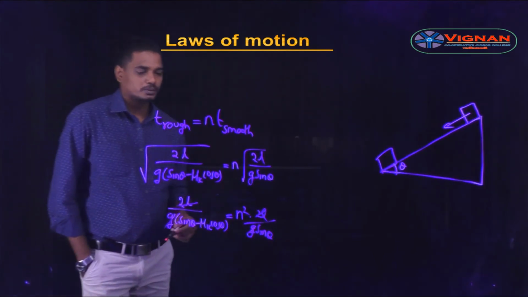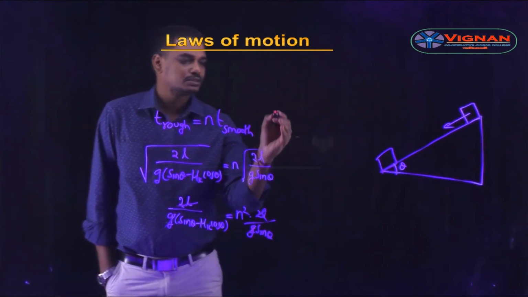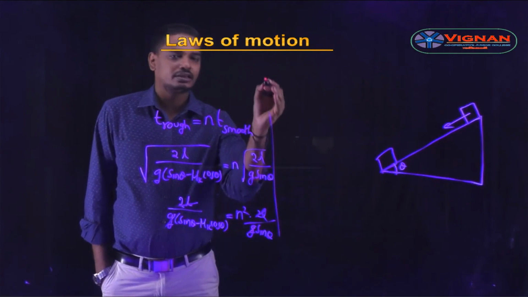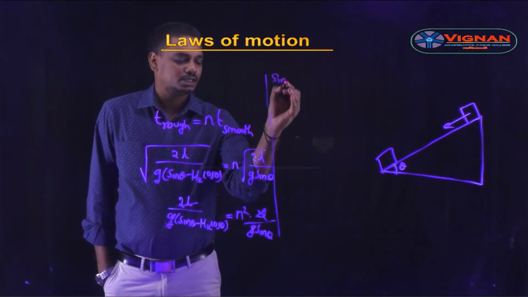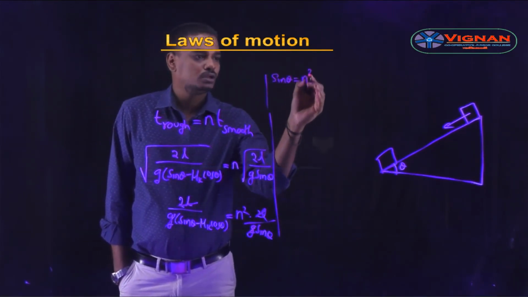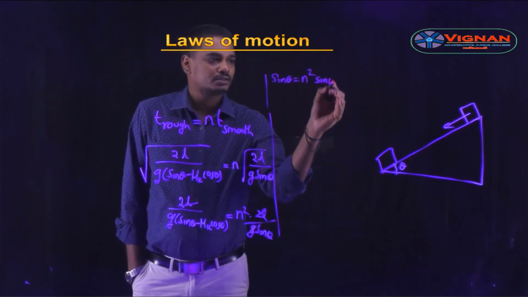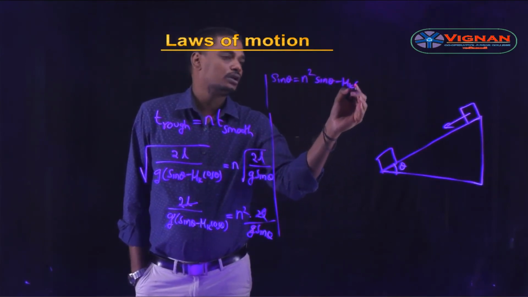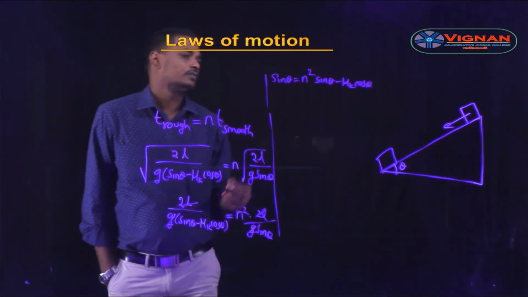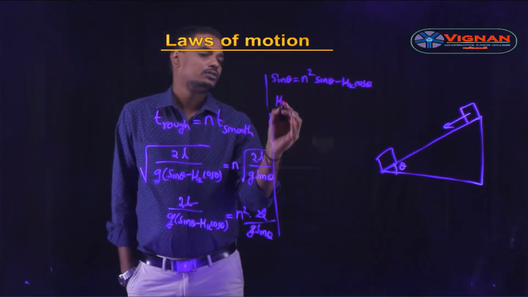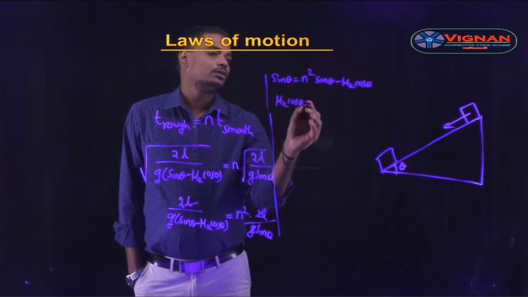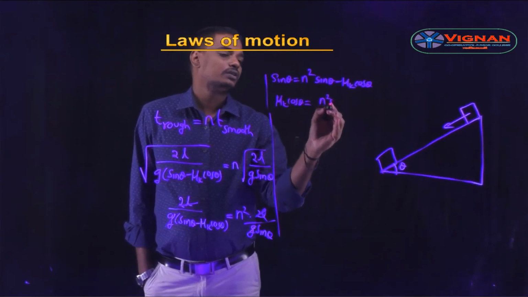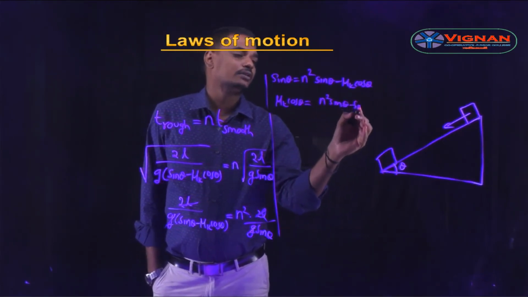By cross multiplying, the expression can be written as sin theta is equal to n square into sin theta minus mu k cos theta, from which mu k cos theta is equal to n square sin theta minus sin theta.